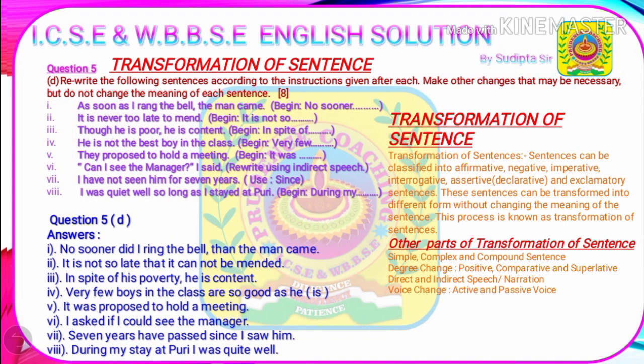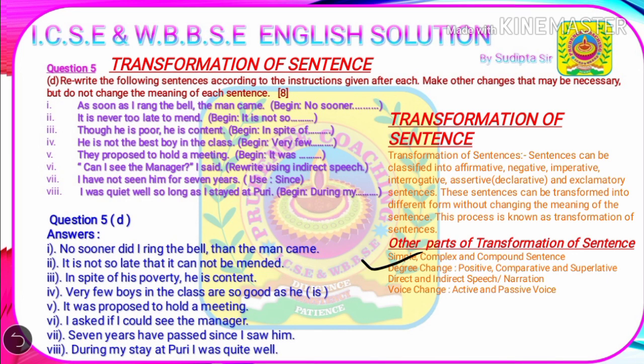The other parts of transformation of sentences are simple, complex, and compound sentences. Next, there is degree change. There are three types of degrees: positive, comparative, and superlative. Next, there is direct or indirect speech and voice change, active and passive voice.